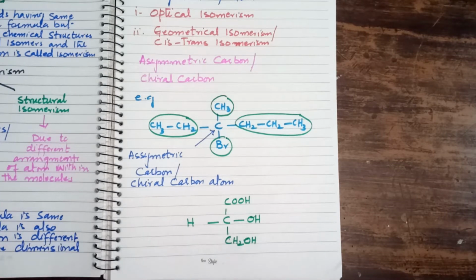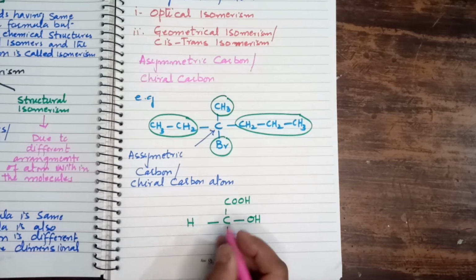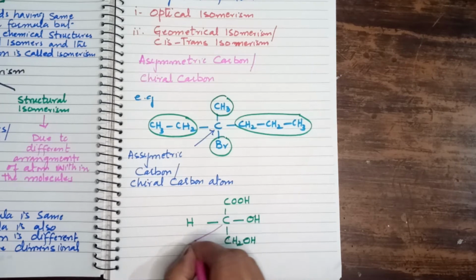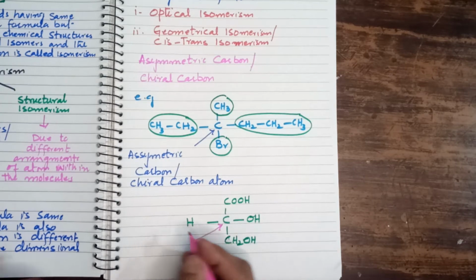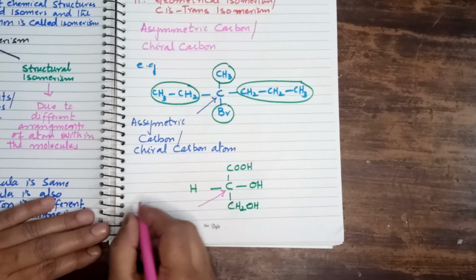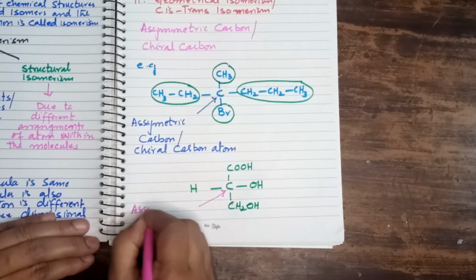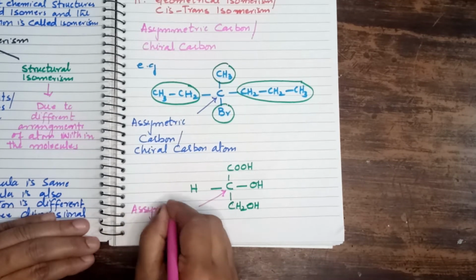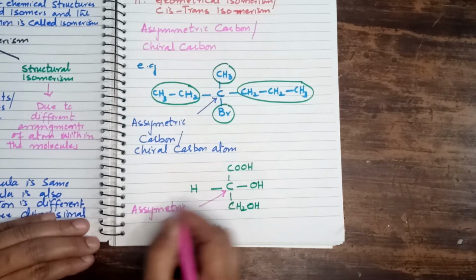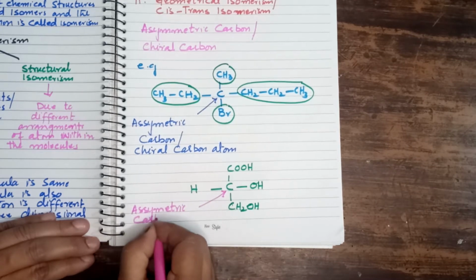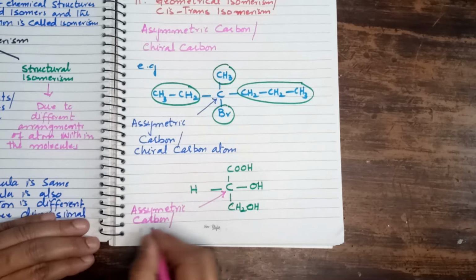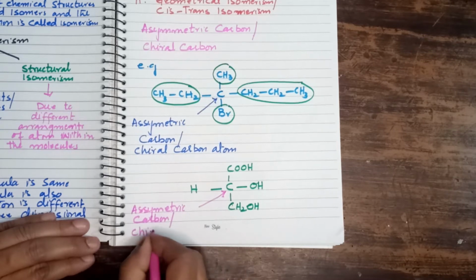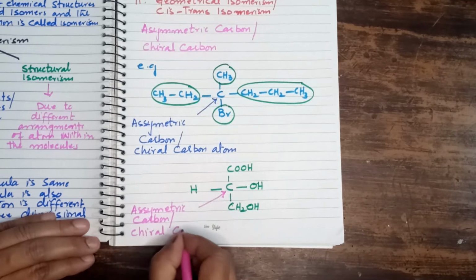You can notice, students, this carbon atom is also an asymmetric carbon atom, or we can say a chiral carbon atom.